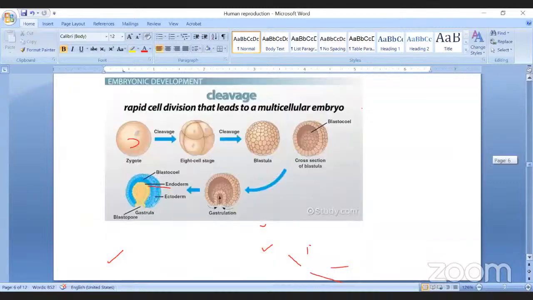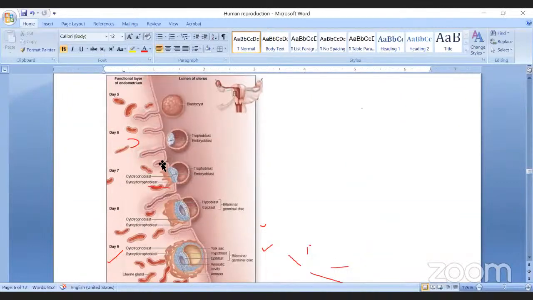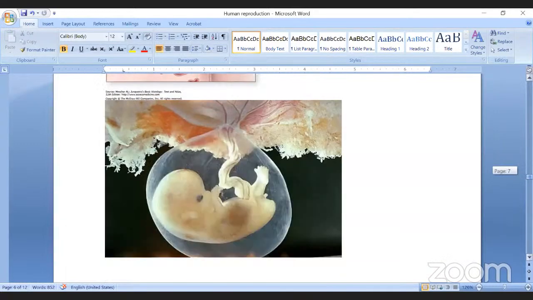After implantation, what happens? There is a process of implantation. The blastocyst produces a proteolytic enzyme. That enzyme dissolves the wall of the uterus. Then the uterine wall receives the blastocyst cells, the trophoblast. Then the trophoblast cells are implanted in the uterus. So that is generally called implantation. Okay. After implantation, what happens? That is development of the womb.